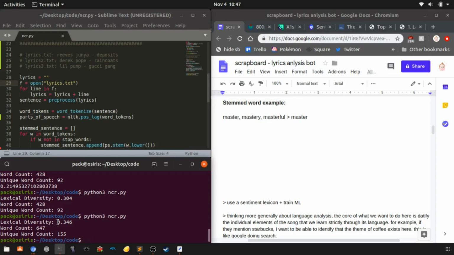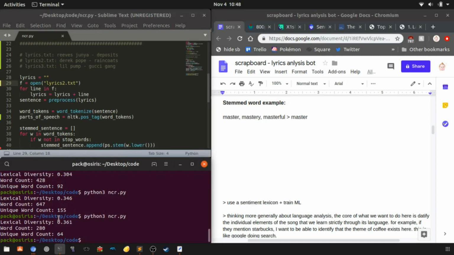Well, the takeaway is that you could say maybe it's more artistic to write a song with more content in it, or more unique content. Does that make sense? You can see here this song actually has a lot more words as well, and more unique words, so it's kind of a more impactful song. And not only that, but it has a higher percentage of unique words. So you could make an argument that maybe that's a more artistic expression. Now let's look at Derek Pope Raincoats.